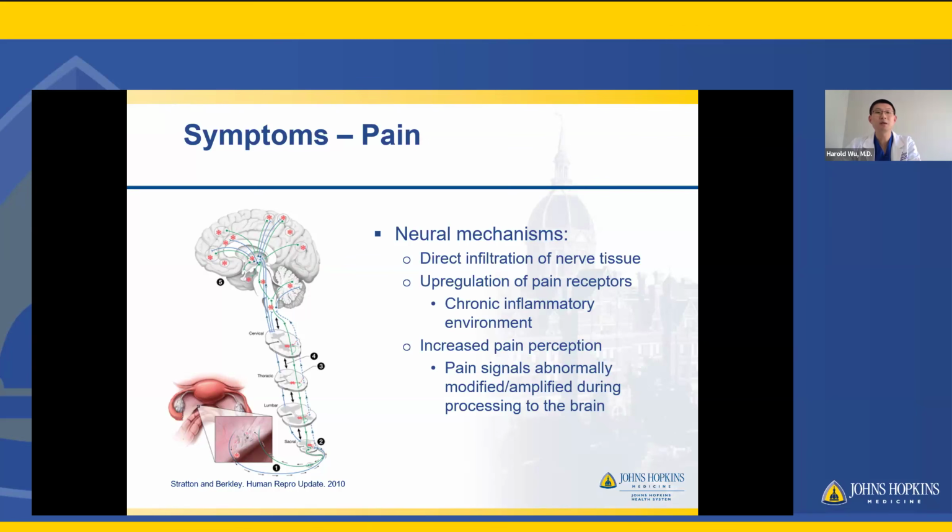There can also be increased pain perception as pain signals abnormally become modified or amplified during processing up the spinal cord to the brain and back down. And so ultimately, these mechanisms can lead patients to be more sensitive to painful stimuli or even have pain from stimuli that are previously not actually painful.